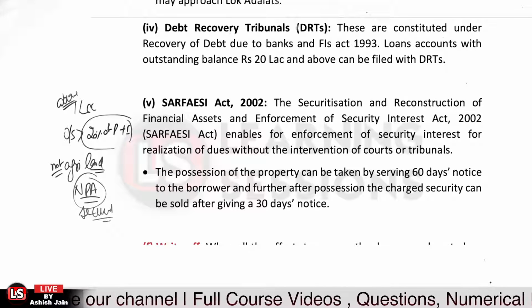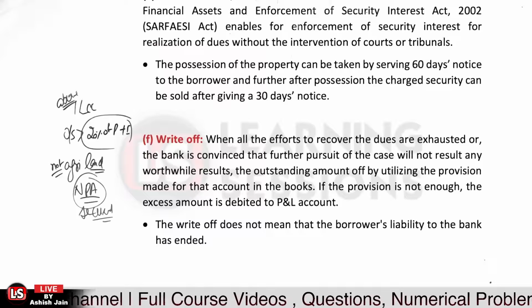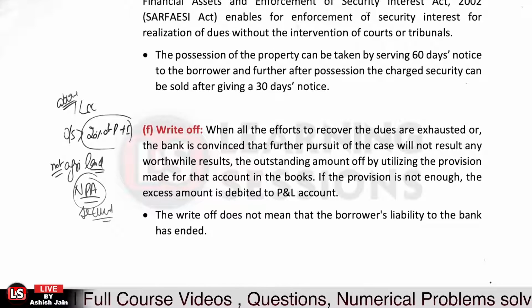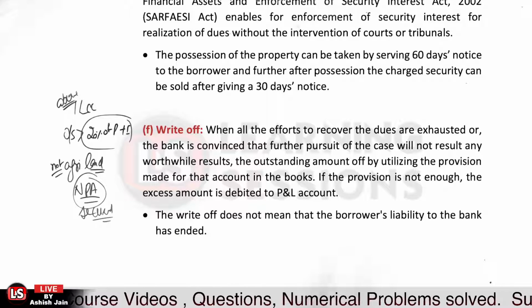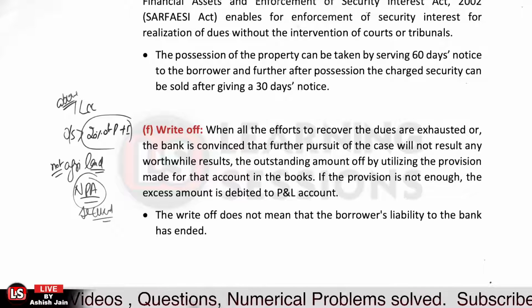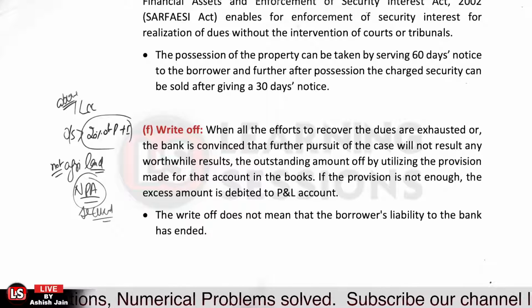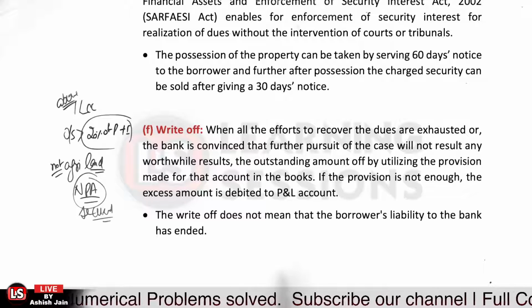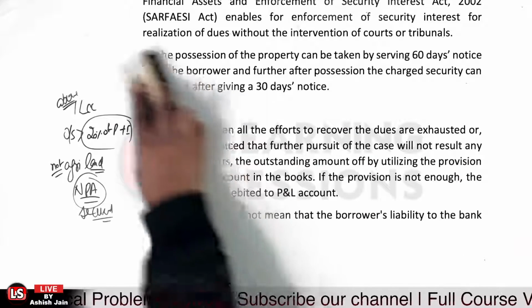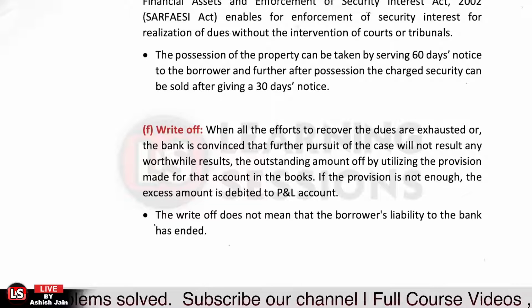The next is related to write off. Now what do you mean by write off? When we have made all the efforts related to recovery, but still the bank is not able to recover the amounts. Now the bank was maintaining the provisioning.